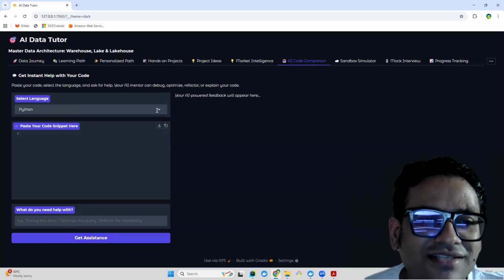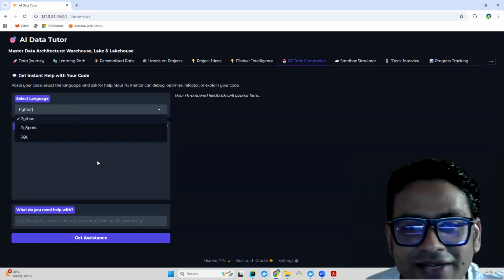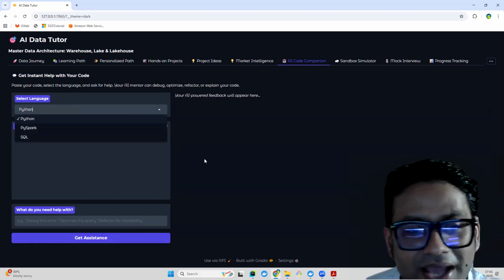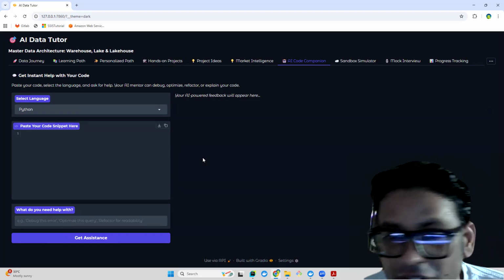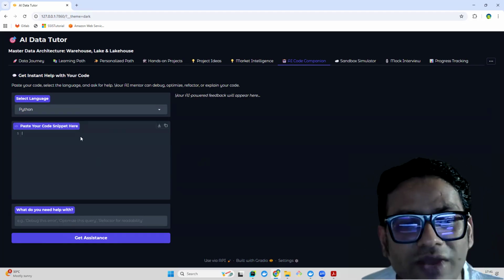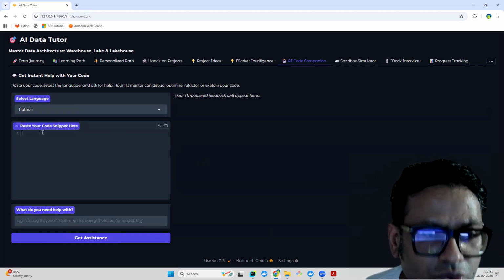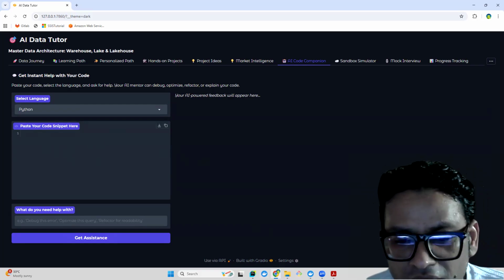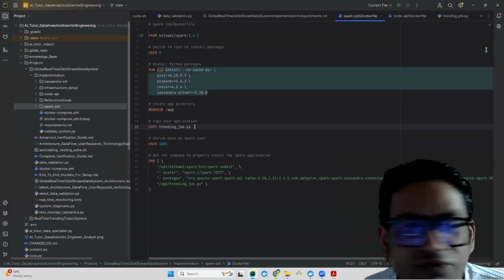Now, another very intelligent and interesting feature is the AI Code Companion. It has support for a bunch of interesting programming languages and tools like PySpark, SQL, and Python, because these are the three most heavily used in data projects. Whenever you have any problem with any of your code, you can always come here and get help from this. I can quickly show you with one example.